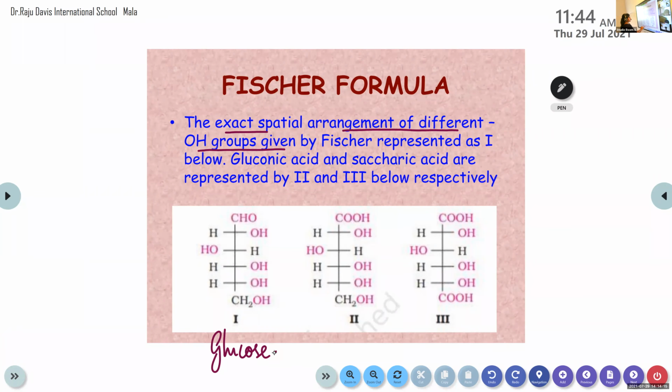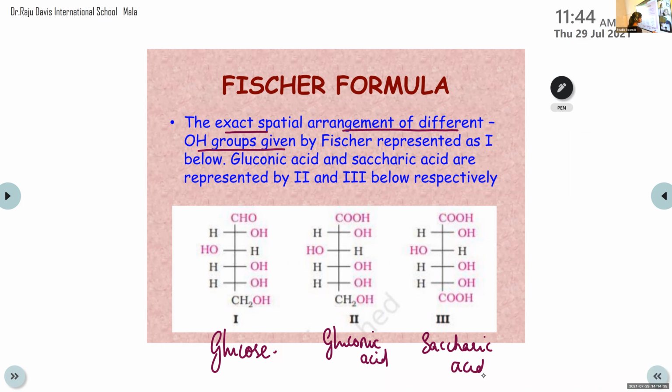And along with the structure of glucose, he also showed the structure of gluconic acid and saccharic acid. This one is the structure of gluconic acid, and the third one is saccharic acid. And what's the difference between the structure of these two and glucose? In the second figure, instead of the CHO aldehyde group, here it is COOH.